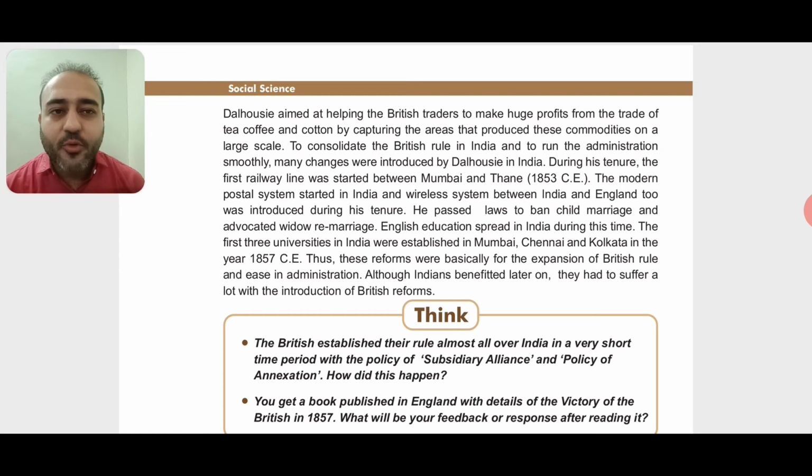A ban was kept on that, and he advocated widow remarriage. So in the earlier years, as I gave you an example, if a girl became a widow at a very early age, for her whole life she had to live alone in a small hut or a house in a single room. She was not supposed to talk to anyone, she was not supposed to go to the temple, she could not wear any kind of colorful clothes or jewelries or anything, right? So this was a kind of injustice towards the widows.